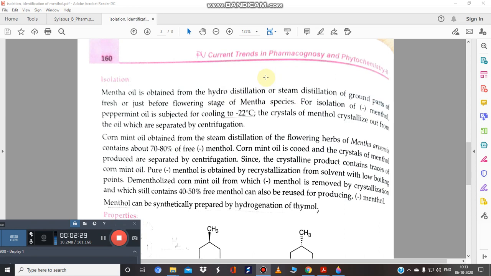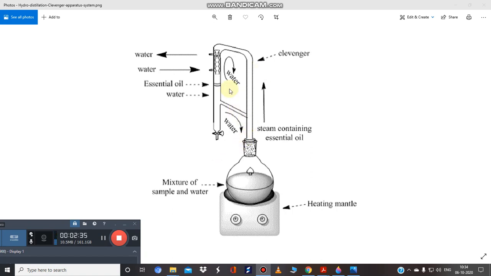For this, particularly in our laboratory, we have the Clevenger apparatus. As you can see, this is the Clevenger apparatus. This is the main setup, in which the condenser is attached, and this is the main assembly. This is the receiving, or collecting, tube. This is the round bottom flask, where you put your sample and add an appropriate amount of solvent, and generally we use water.